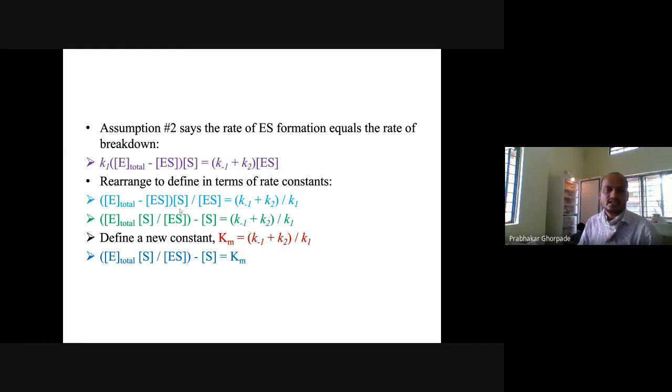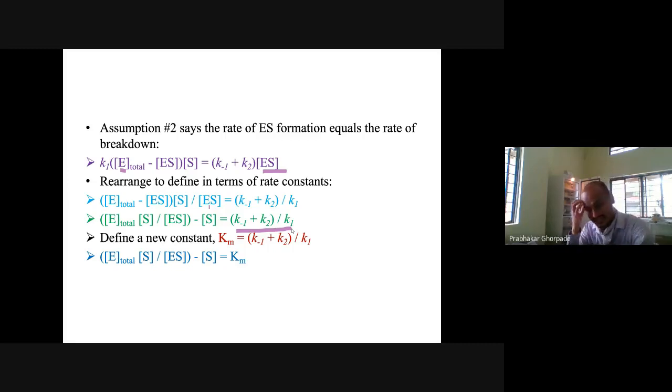If you rearrange this, you take K1 to the other side and move ES to the downside. Here this equation will rearrange, and ultimately you will get on the right side K minus 1 plus K2 divided by K1.